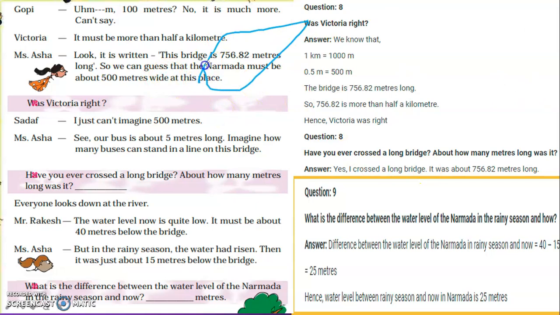So 756, we have just studied recently that half a kilometer means what? Half a kilometer is 500 meter. So Victoria says कि 500 meter से तो ये definitely ज़्यादा ही है. So can we say कि जो the bridge है 756, it is more than half a kilometer, it is more than 500 meter? Yes, so we can say that Victoria was correct. Have you crossed a long bridge? If you have crossed, you can write it down. Everyone looks down at the river.